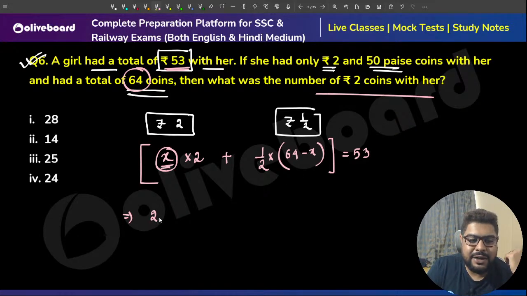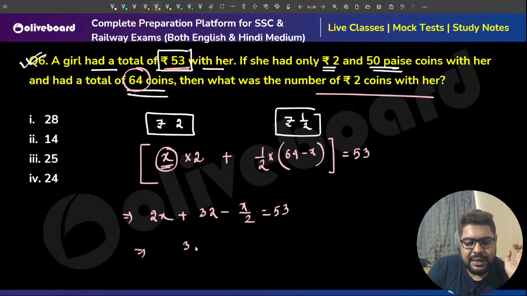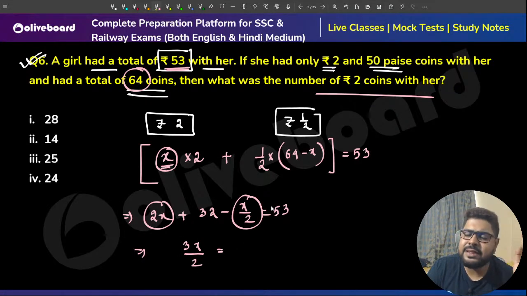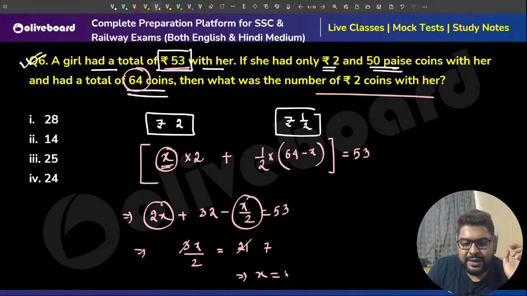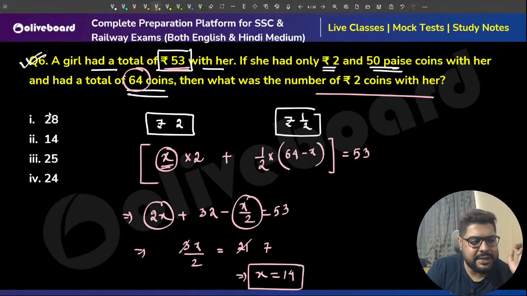So it's very simple. 2X, if you calculate, half of 64 is 32, minus X by 2, equals 53. So 3X by 2, that is 2X minus X by 2, is equal to 53 minus 32. So 21, so this is 7. X is equal to 14. Very simple logic, sir. Option number 2 is my correct answer.